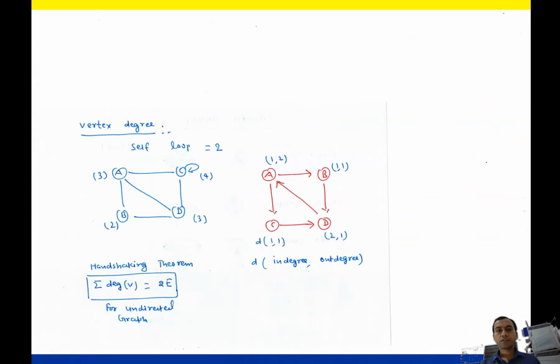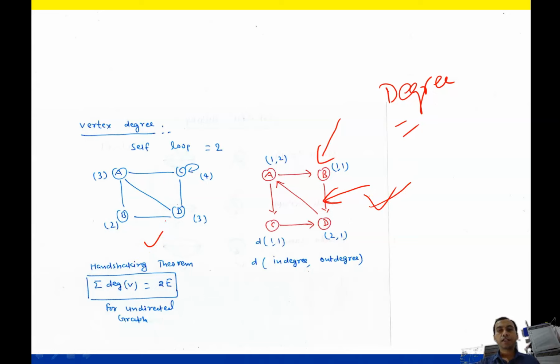What is the vertex of a graph? Vertex means node. Node is called vertex and this is called edge. So vertex degree. What is degree? Degree is equal to the number of connected nodes. There are two types, that is for directed graph and for undirected graph. So this is a directed graph and this is an undirected graph.